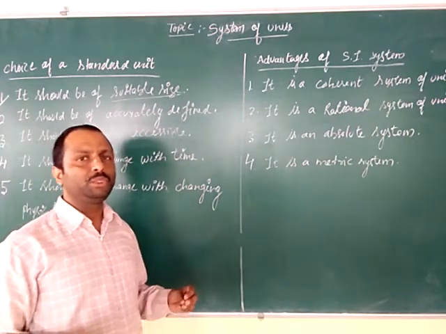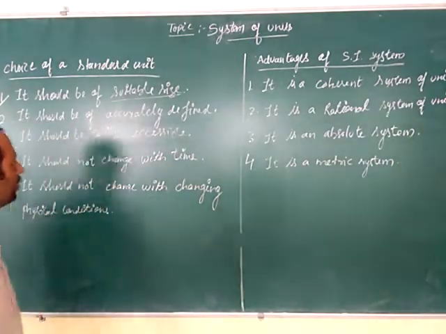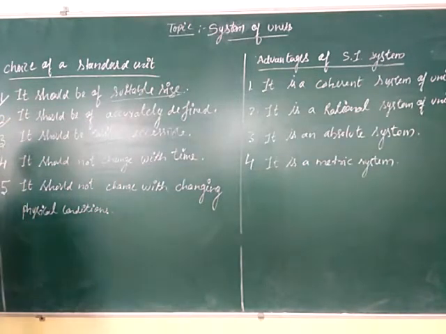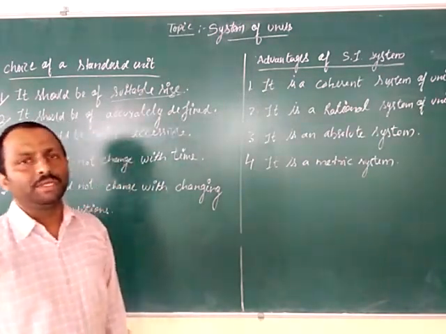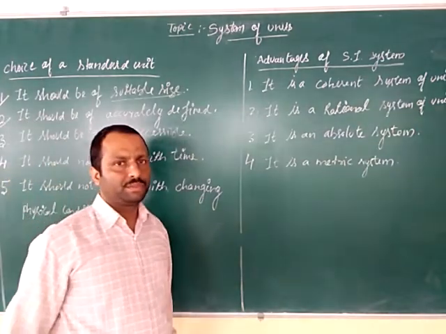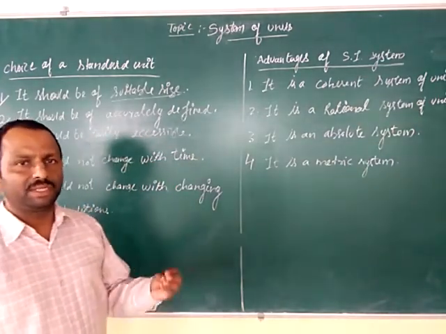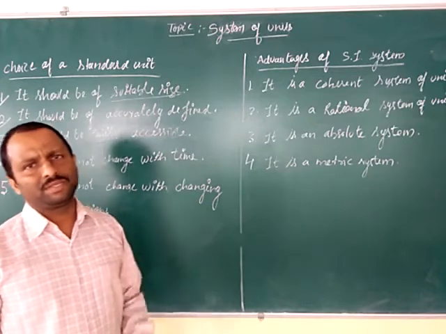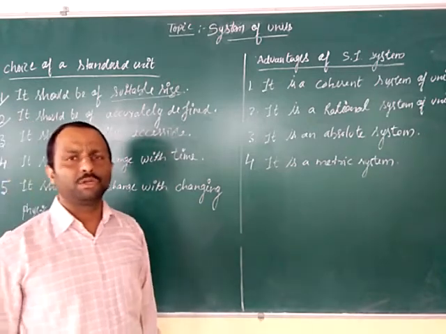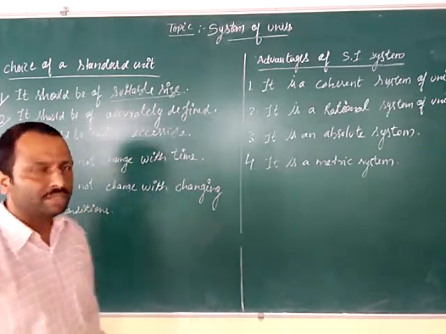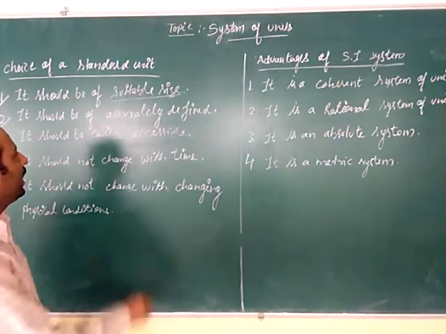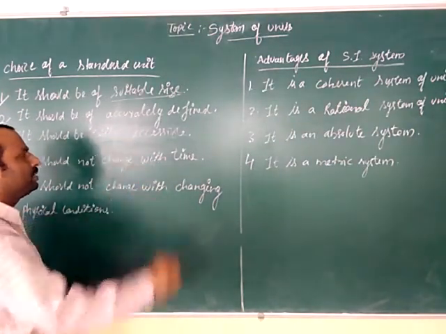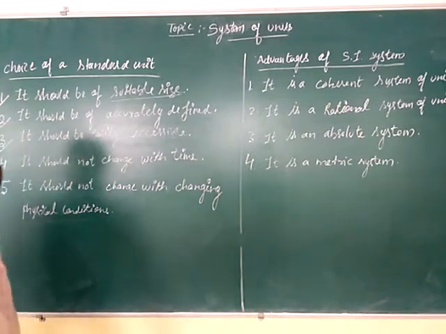It should neither be too large nor too small. Second point, it should be accurately defined. Whenever we define standard units, certain complexities arise, so that complexity should not be there in defining a standard unit. Third, it should be easily accessible. Accessible means it is easy to handle.